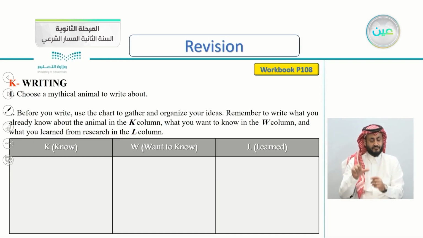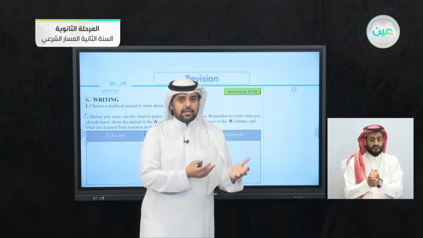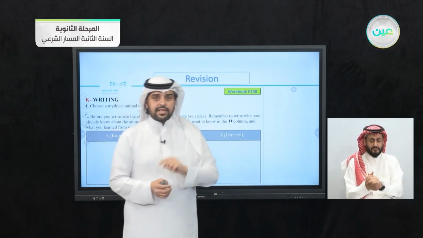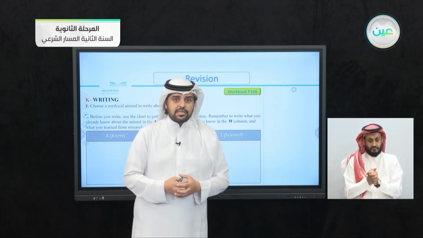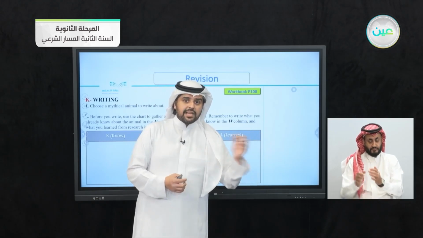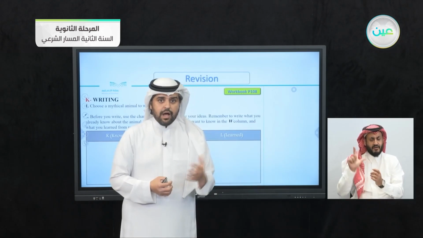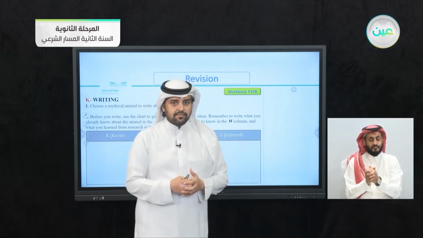So in the K column, what you already know about this mythical animal, this mythical creature, and in the W column, from the letter W, want to know, what you want to know about this creature. Then the L column means what you have learned after you've done your research. What did you learn about this creature?